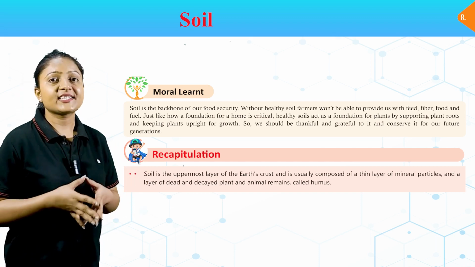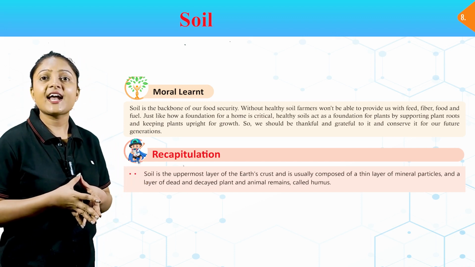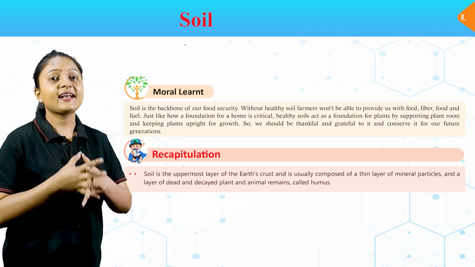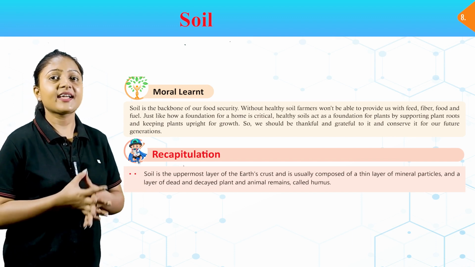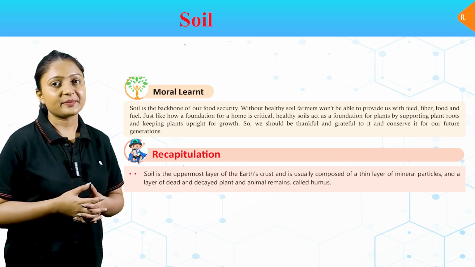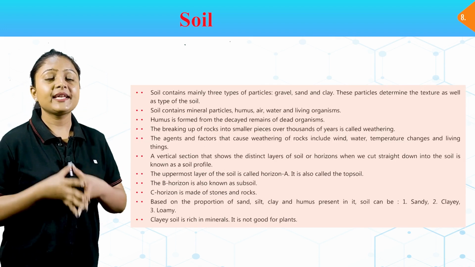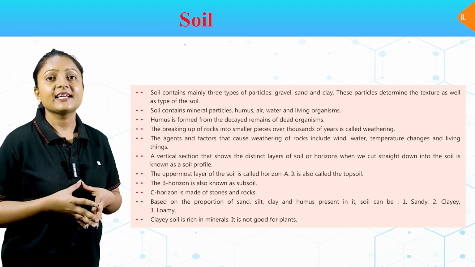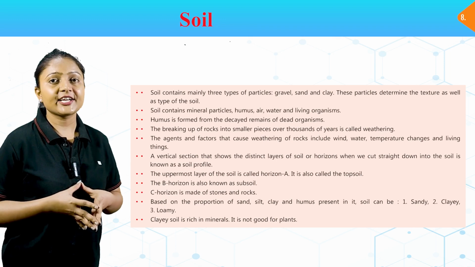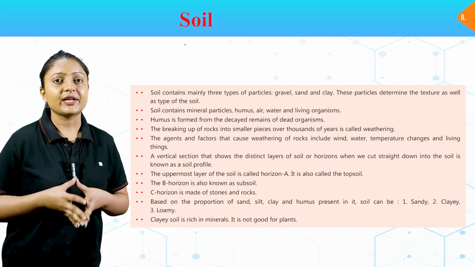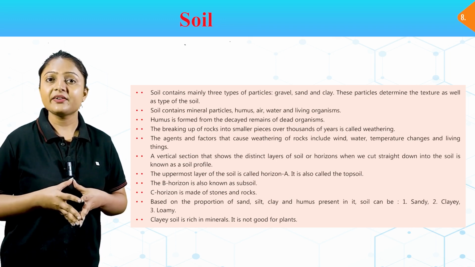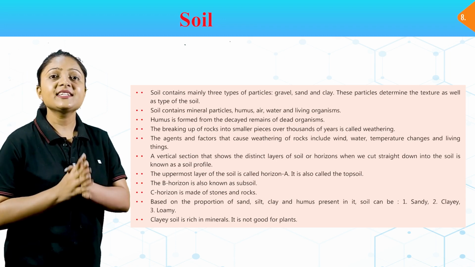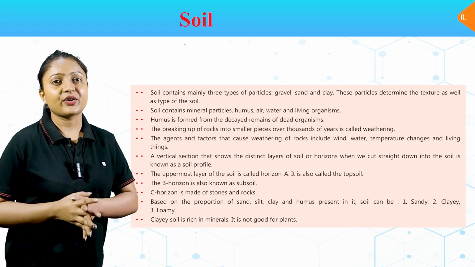Recapitulation. Soil is the uppermost layer of the Earth's crust and is usually composed of a thin layer of mineral particles and a layer of dead and decayed plant and animal remains called humus. Soil contains mainly three types of particles: gravel, sand, and clay. These particles determine the texture as well as type of the soil. Soil contains mineral particles, humus, air, water, and living organisms. Humus is formed from the decayed remains of dead organisms.